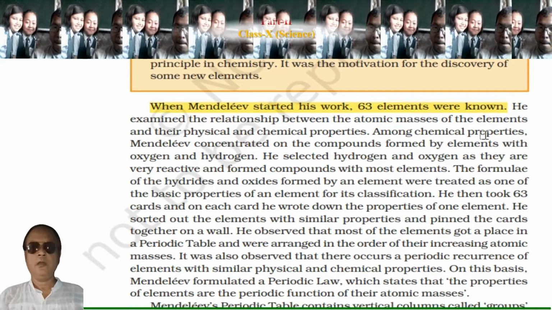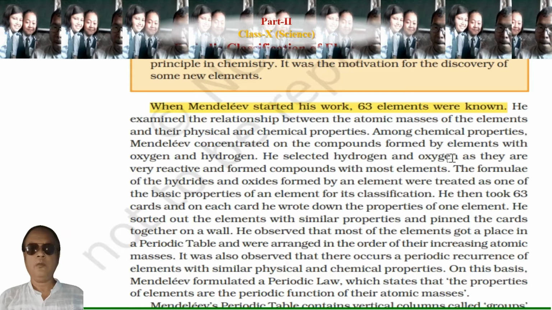So he examined the relationship between the atomic masses of elements and their physical and chemical properties. Among chemical properties, Mendeleev concentrated on compounds formed by elements with oxygen and hydrogen.